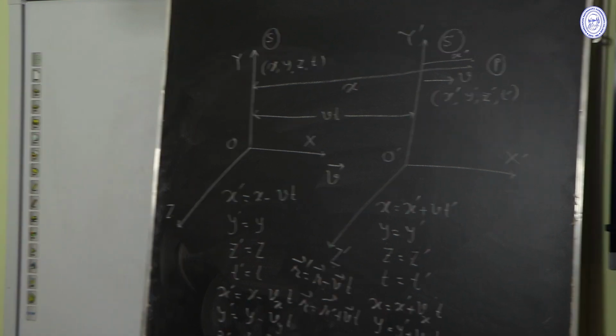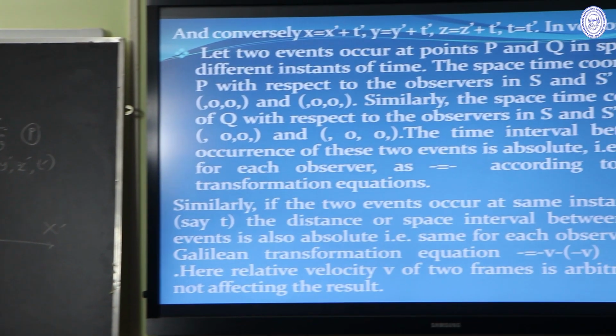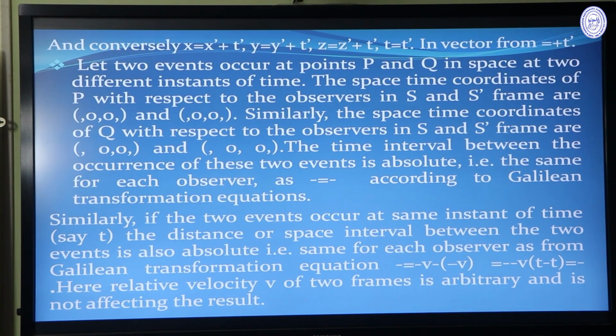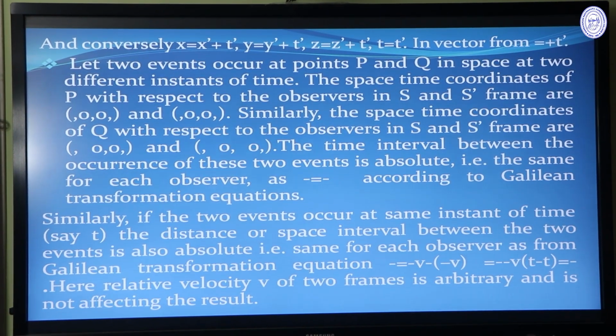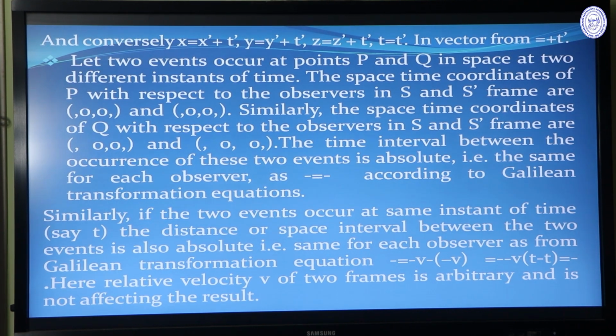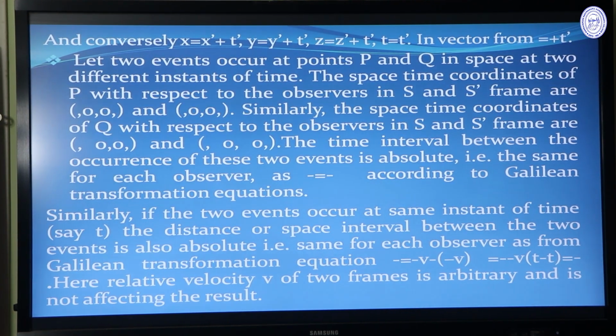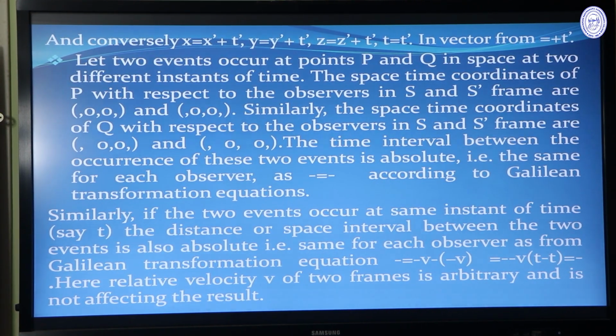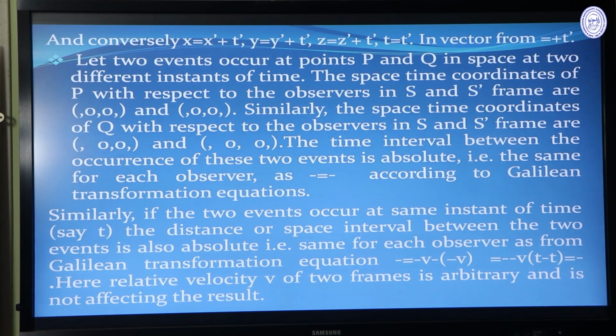Another important point is that if we measure the length interval between two particular points where the two events occur, then the length interval between the two points with respect to two observers, one the S observer and another the S dash frame observer, will also be the same. And this is totally independent of the velocity of the S and S dash frames.